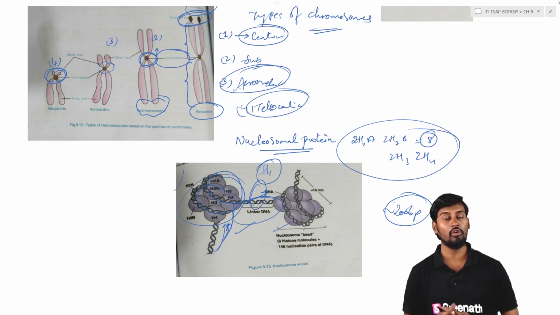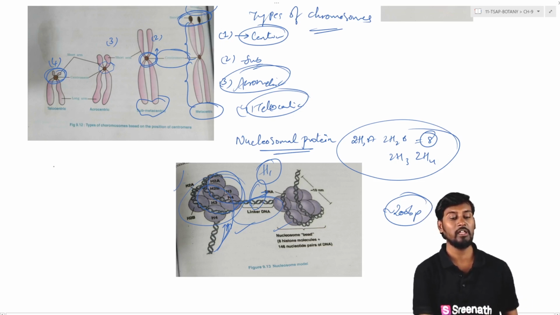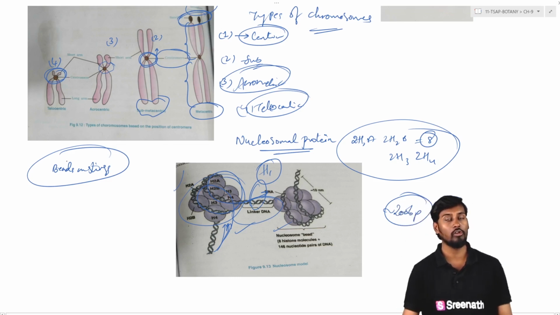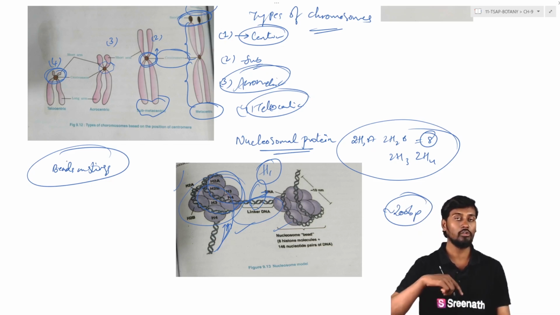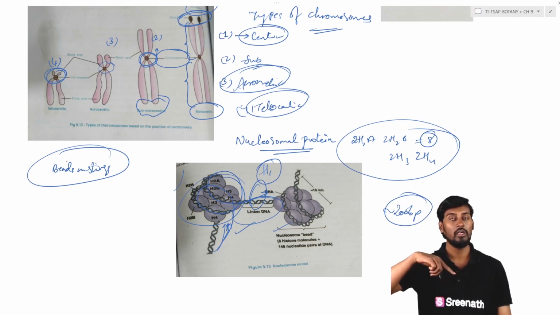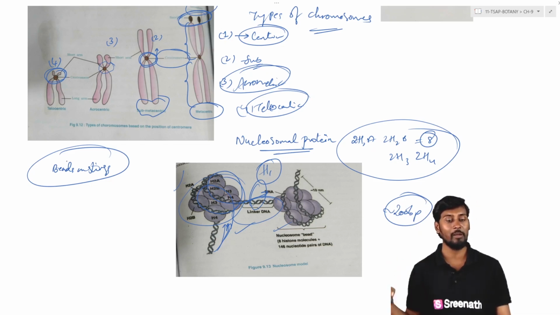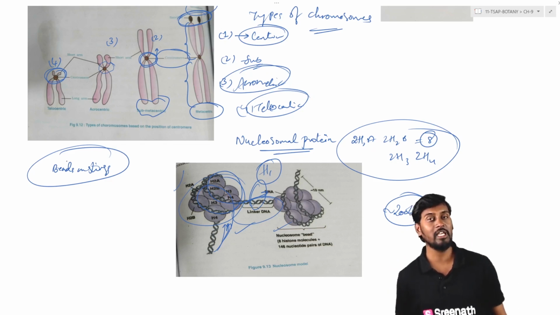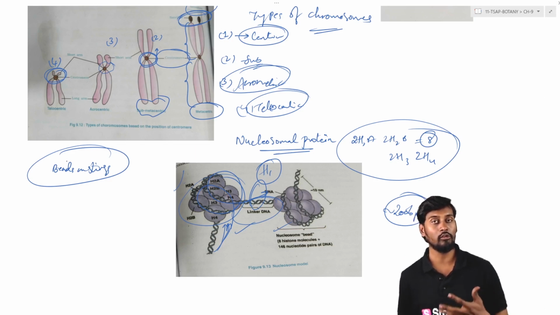So this is the complex which is generally explained in terms of beads on strings. So beads on strings are nothing but the beads, or the nucleosomal proteins, where the string is nothing but the DNA molecule. So the DNA molecule is generally entering into the nucleosomal complex and coming out. That is nothing but called as beads on the strings, which are generally observed in case of the electron microscopic observation of the DNA molecule.